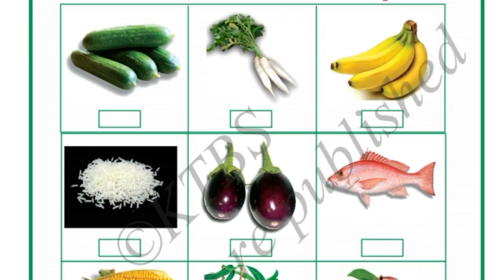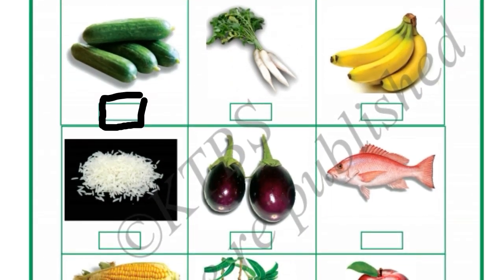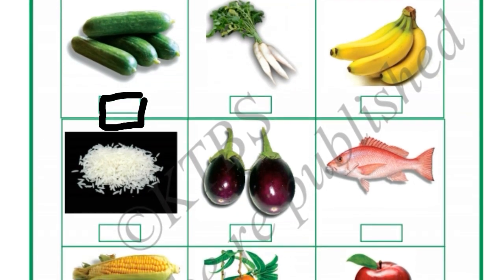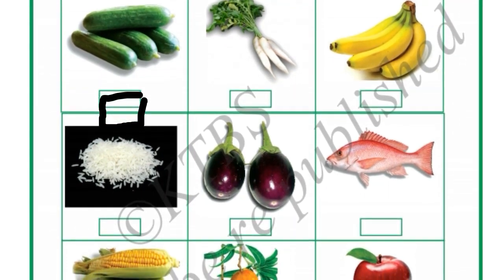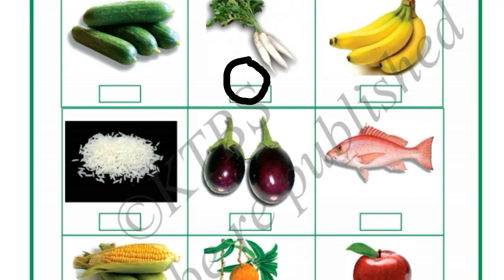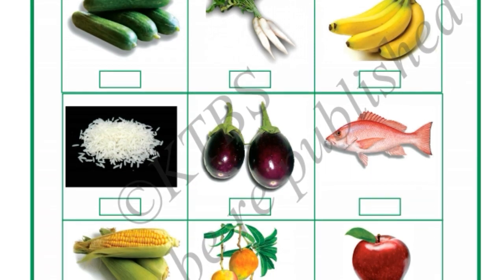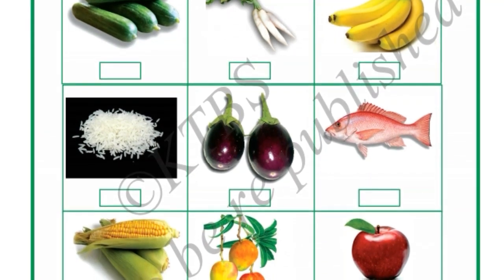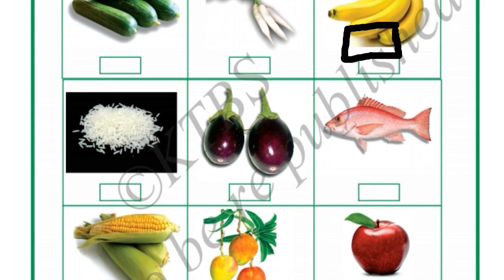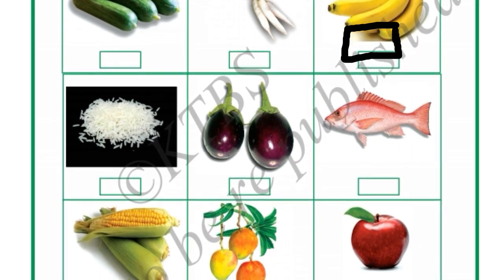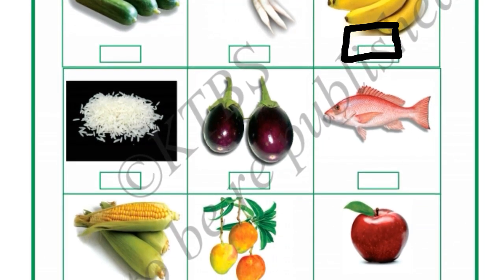First is cucumber. Cucumber we can eat raw. That can be eaten raw. So we will put a square. Next is radish. Radish can be eaten raw also, and it can be cooked and eaten also. I will put a circle. It can be cooked and eaten. Banana, raw. We will not cook banana, no? So I will put a square.